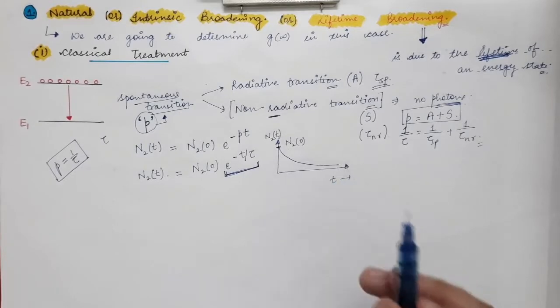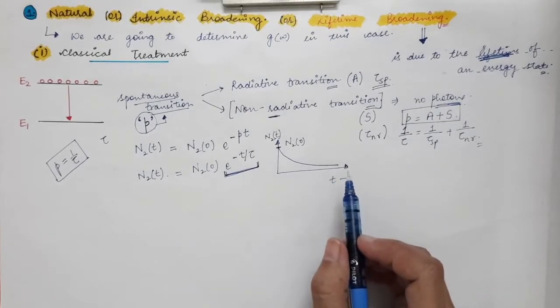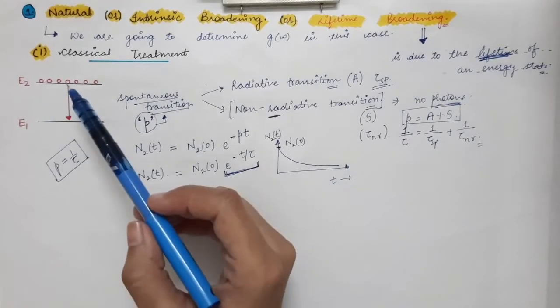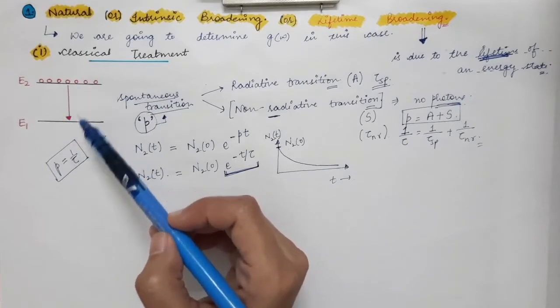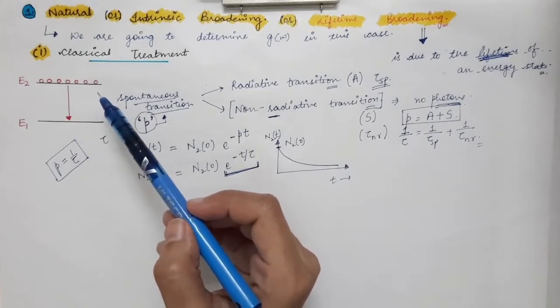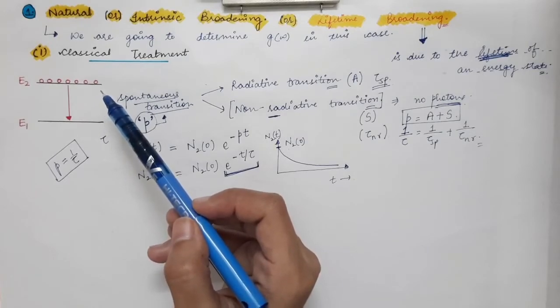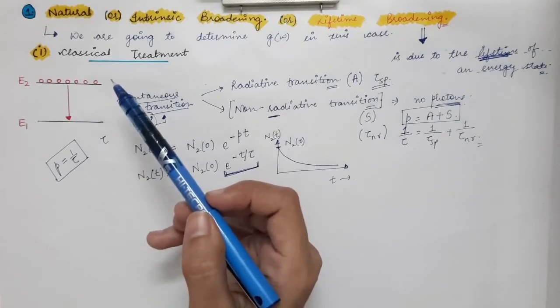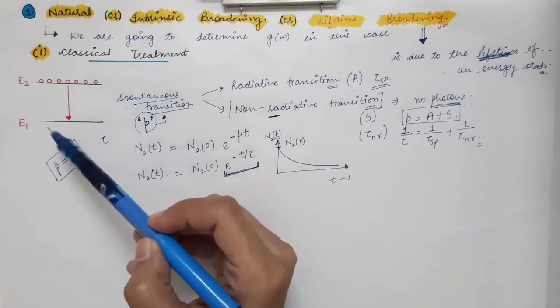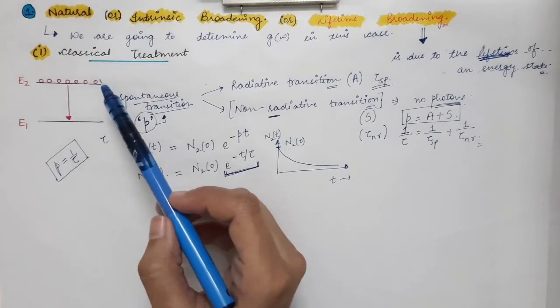Now let's consider a two-level system with N2(0) atoms in the upper level at time t equal to 0 due to an instantaneous pulse. So let's say all the atoms are present in the excited state.